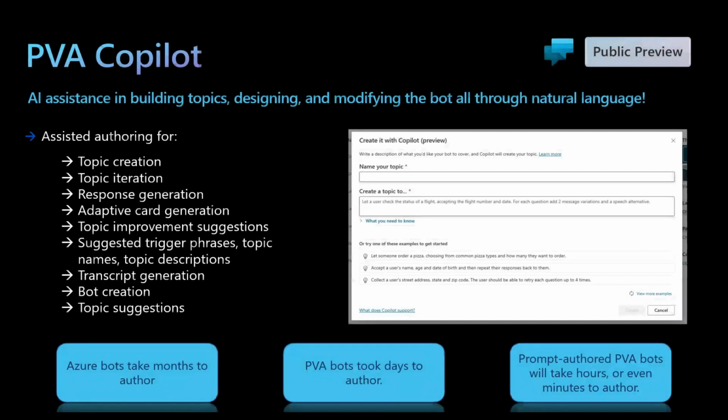In addition to the Boost Conversations capability, we also have a copilot in Power Virtual Agents, which helps with authoring of topics. You can describe the topic and how the conversations need to be driven in natural language, and based on this, the copilot will build the topics for you. You can build and iterate on topics easily using Copilot in Power Virtual Agents.